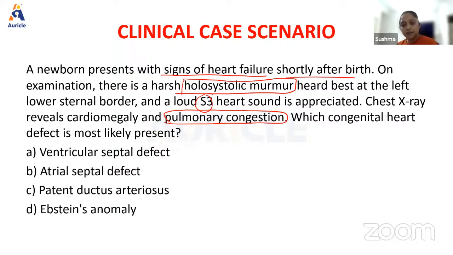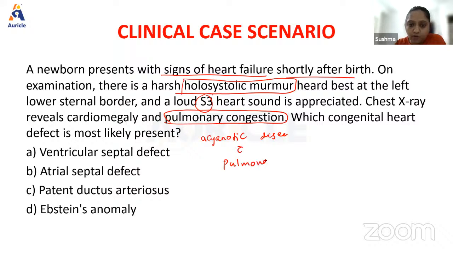What does that mean? That means more blood is reaching the lungs. That is why I'm having pulmonary congestion. So this looks like an acyanotic disease. Okay, acyanotic disease with pulmonary plethora.